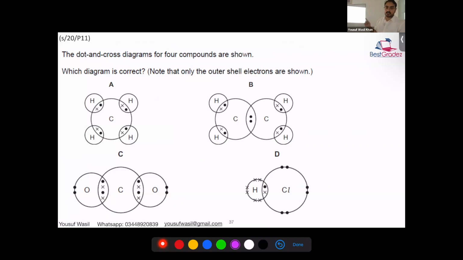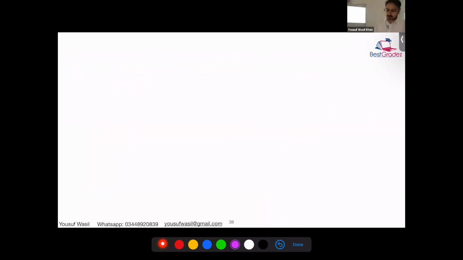So before we discuss properties, one more MCQ. Which do you think is correct? A is correct. Okay? The reason: C is incorrect because oxygen has 6 electrons. This is wrong. Hydrogen only has 1 electron. This is wrong. C2H4 has a pair missing, which we'll discuss later on. C2H4 has a bonding like this. So there's a double bond between the two carbons, but anyway, A is correct.